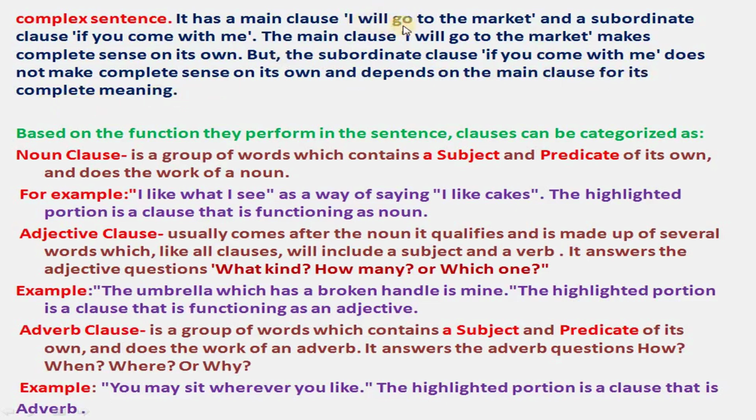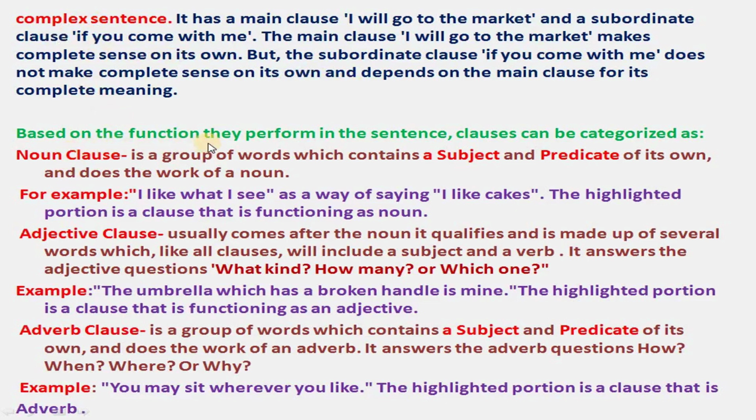So you are saying, I will go to the market if you come with me. So this meaning depends on the main clause. That's why this is called a complex sentence. It's the best example for this. Here, if is a conjunction.